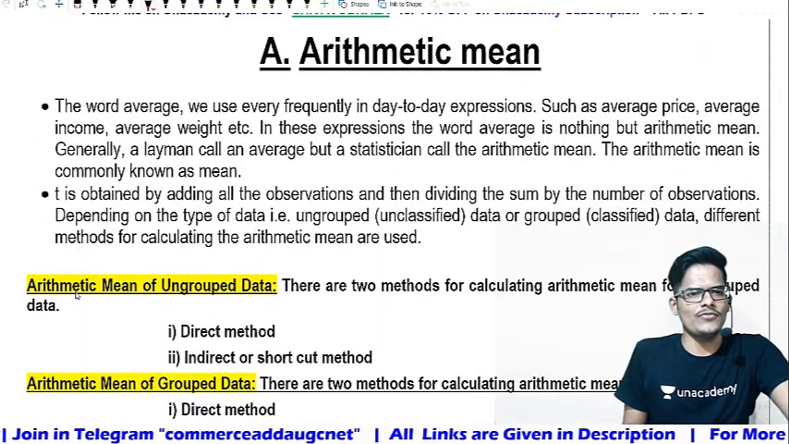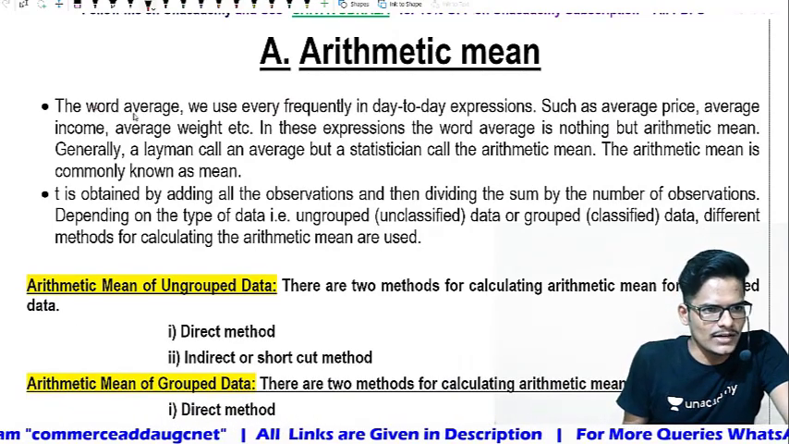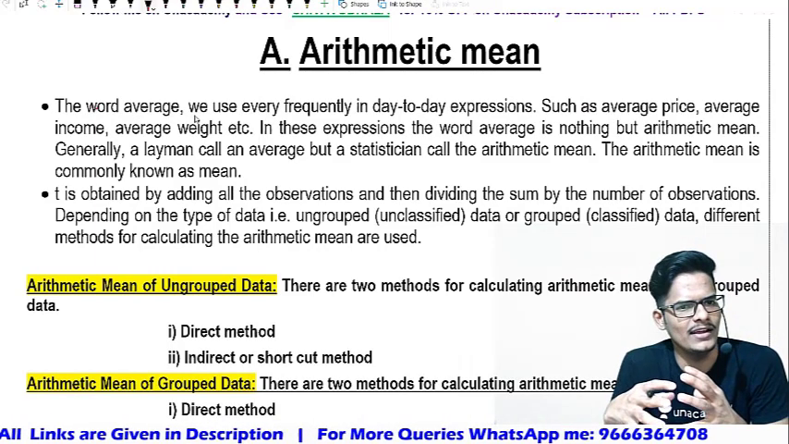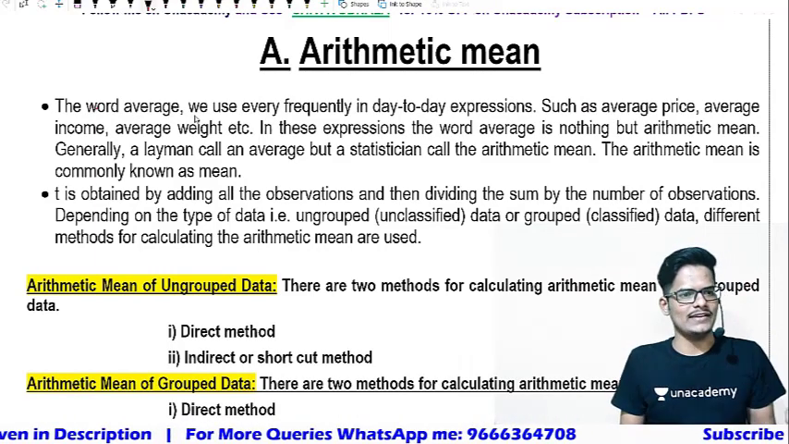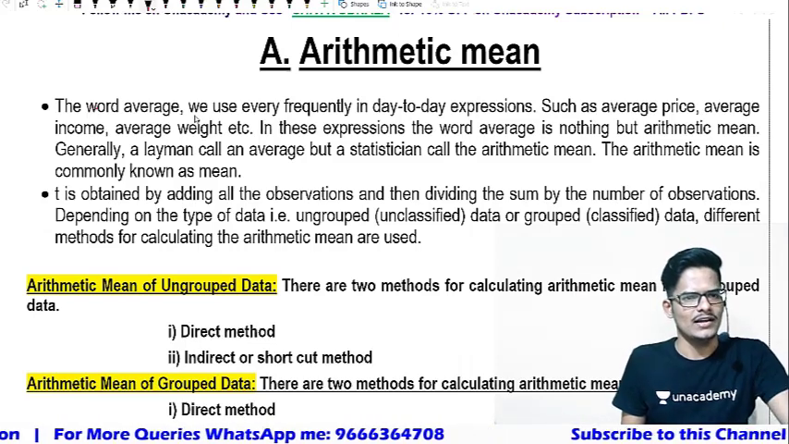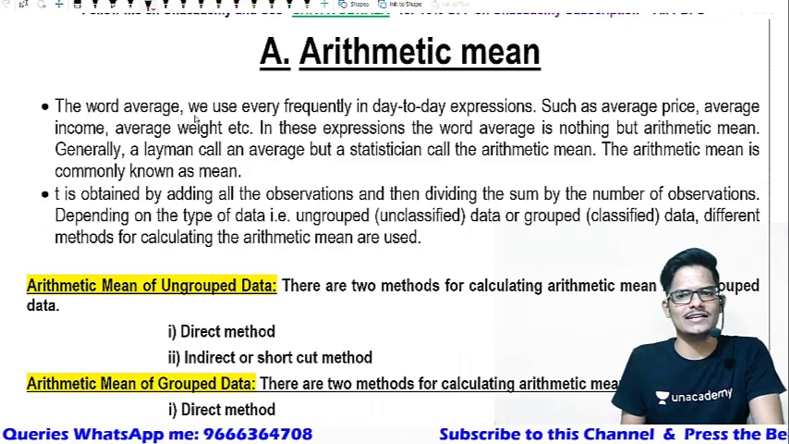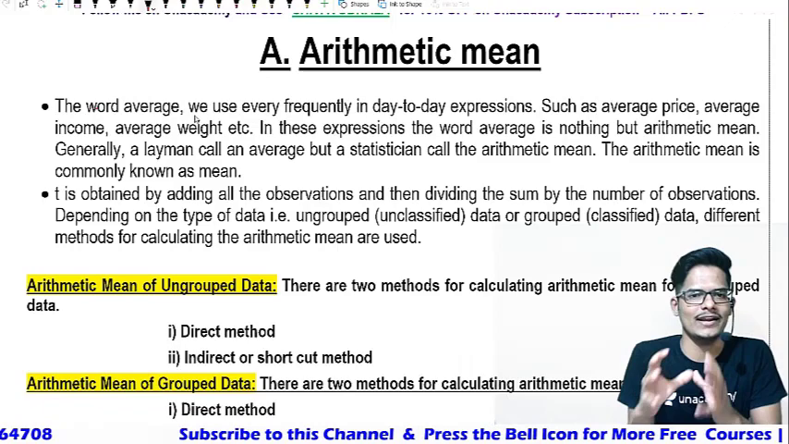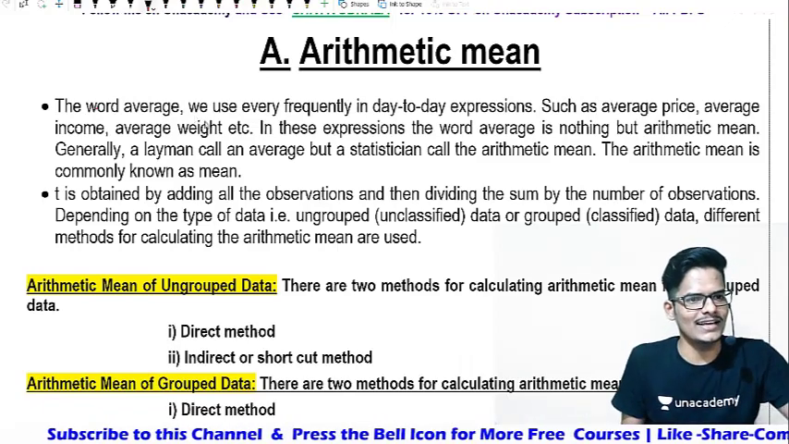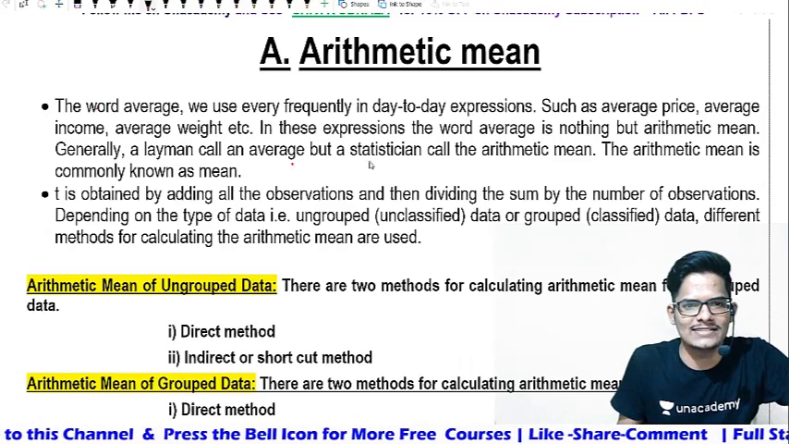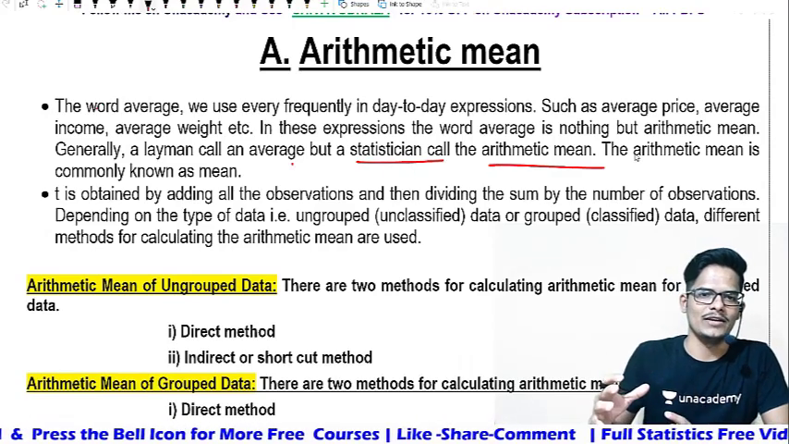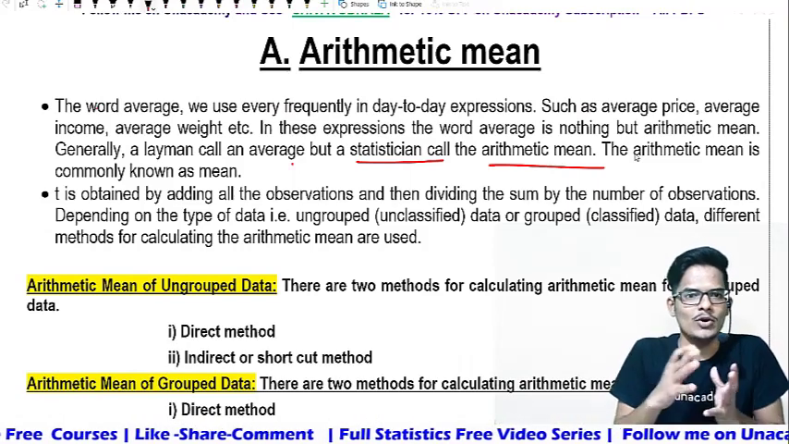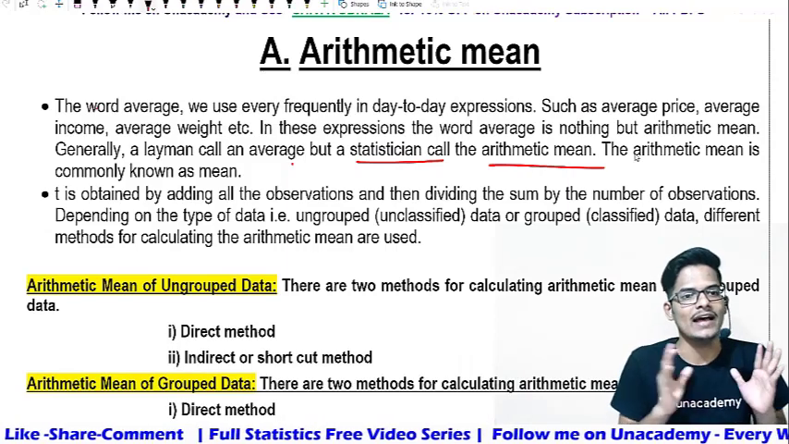What is the meaning of arithmetic mean? The word average we use frequently in day-to-day life, right? Average is a daily usable term, such as average price, average income, average weight, etc. In all these expressions, the word average is nothing but arithmetic mean. A layman can call it average, but a statistician calls it an arithmetic mean. If they don't know statistics, then that person will call it an average.